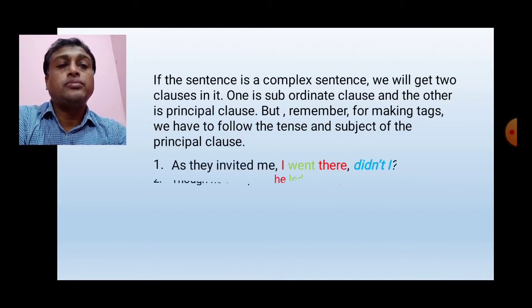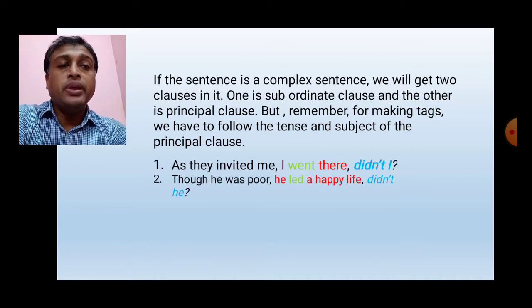For example, as they invited me, I went there. You know, this is an example of a complex sentence. Here, as they invited me is the subordinate clause. I went there is the principal clause. So, we have to write the answer to that question following the subject and verb of the principal clause.